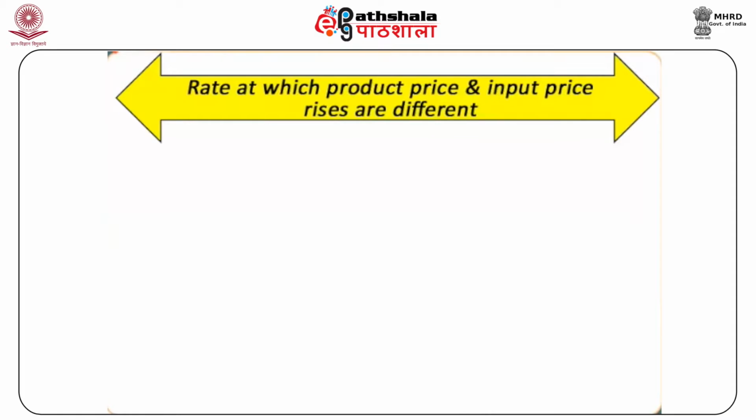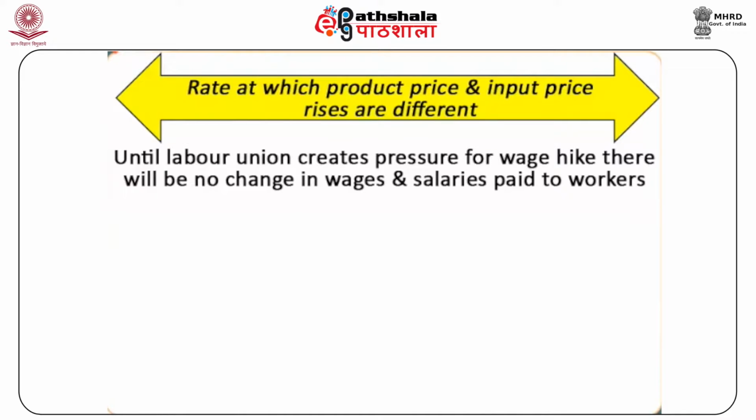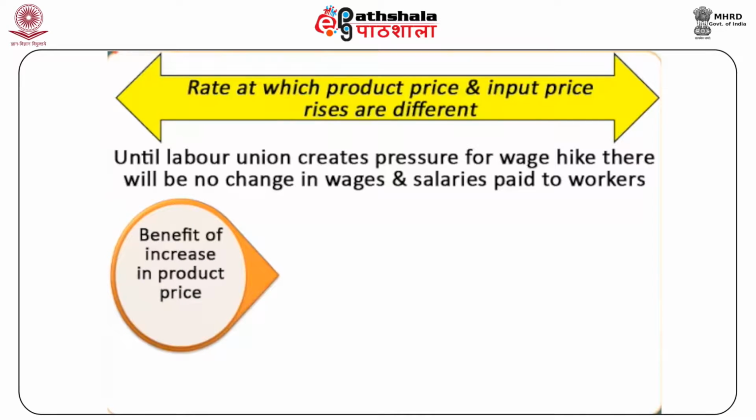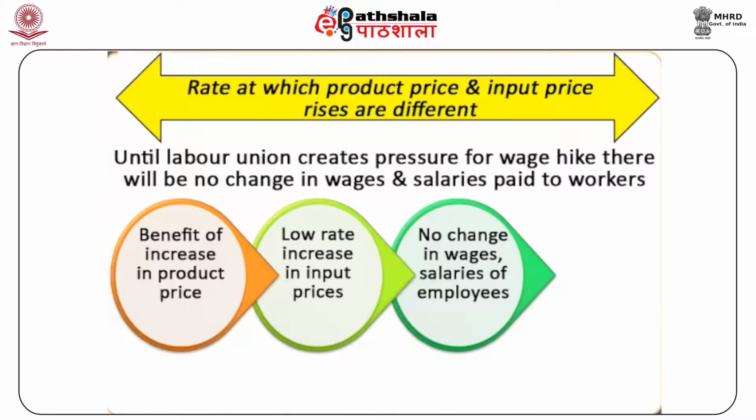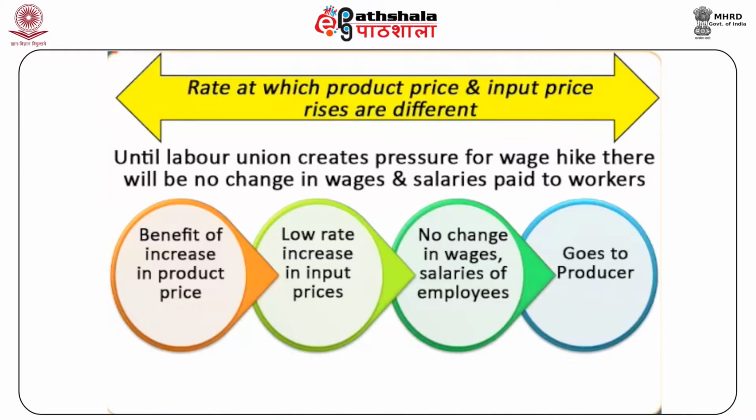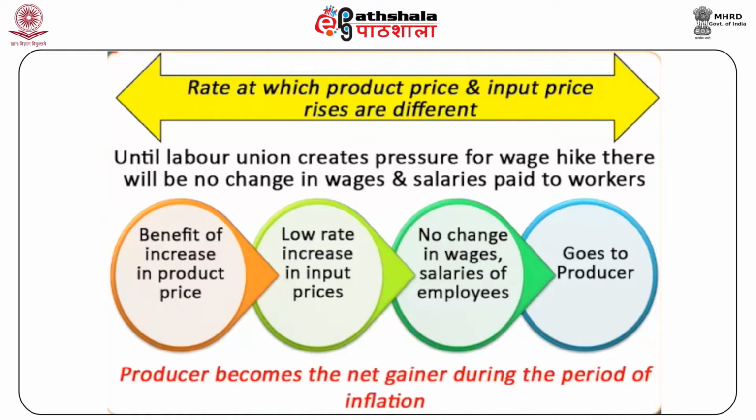Along with that, until the labor union creates pressure for wages hike, there will be no change in the wages and salaries paid to the workers. Therefore, the benefit of increase in product price along with low rate increase in input prices and no change in wages and salaries of employees goes to the producer, and the producer becomes the net gainer during the period of inflation.